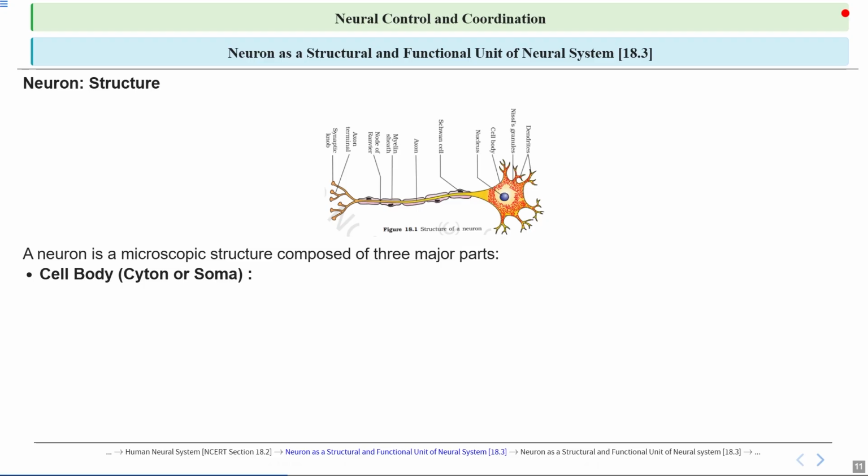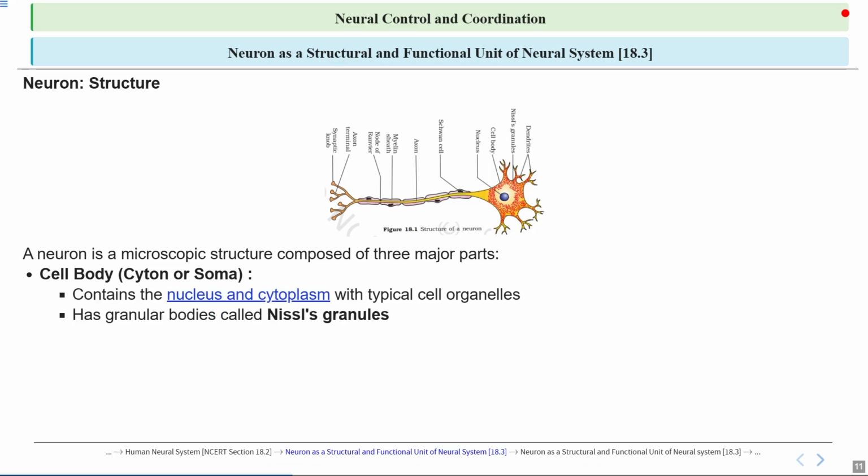Now the cell body, also known as the cyton or soma, is the main part of the neuron. It contains the nucleus which holds the cell's genetic material and the cytoplasm where various cell organelles like mitochondria, ribosomes and ER are found. These organelles help in carrying out essential functions like energy production, protein synthesis and cell maintenance, which are very important for the neuron to function properly.